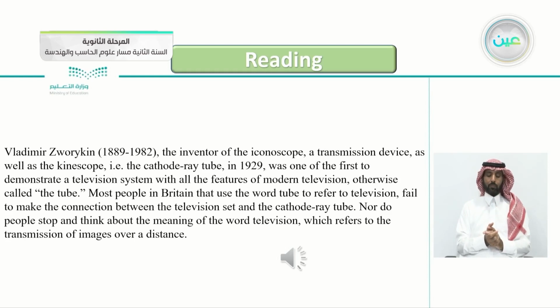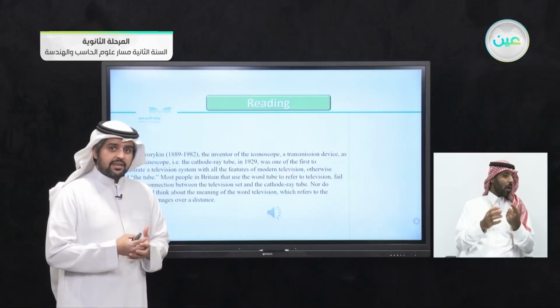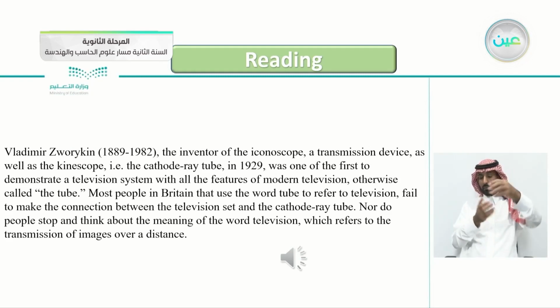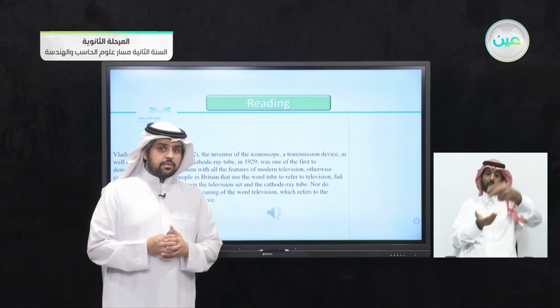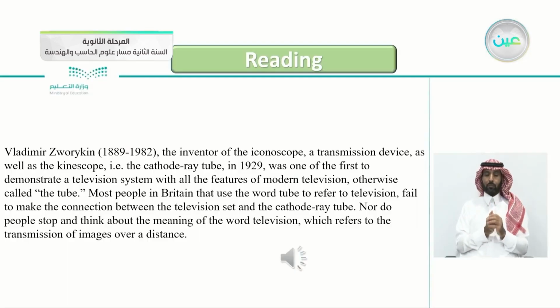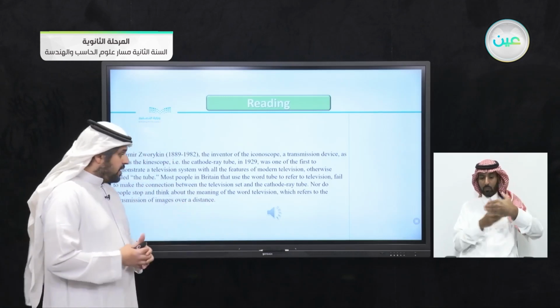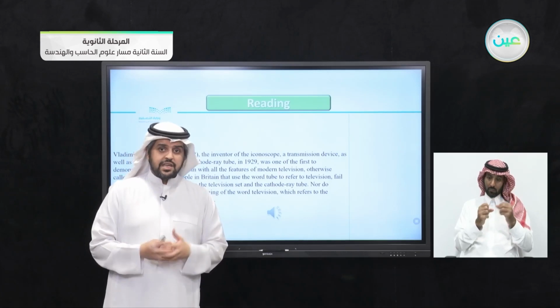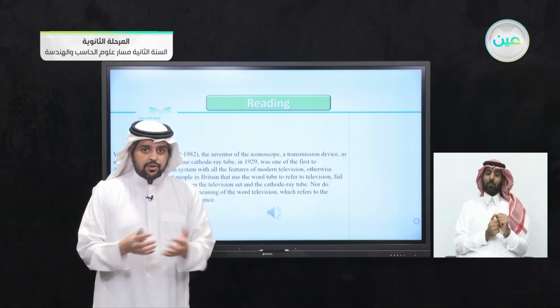So this is the definition. If you want to define the word television, it refers to transmission of images over a distance. So maybe if you find it a correct definition of a television, broadcasting again, transmission of images over a distance. Is this a correct definition for a television? Can you define the word television?